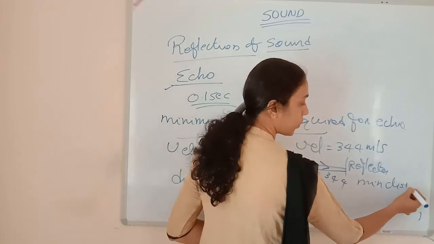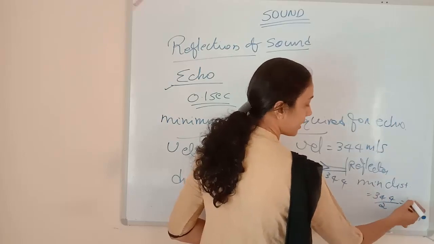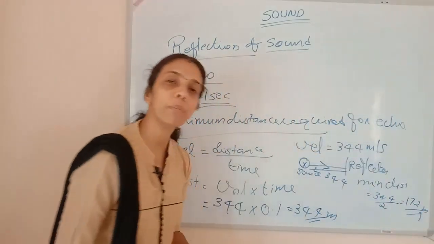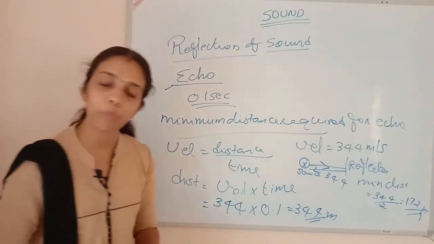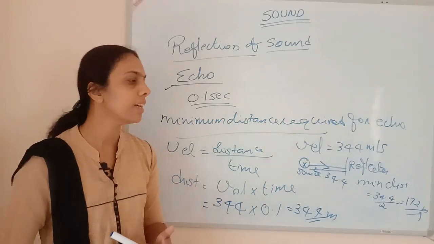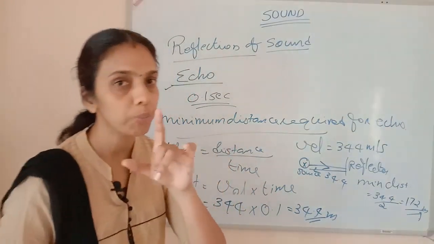Minimum distance equals 34.4 divided by 2, that is 17.2 meters. So a minimum of 17.2 meters is required, or more than that can also happen. More than that we can also hear the echo, and the temperature should be the normal temperature.